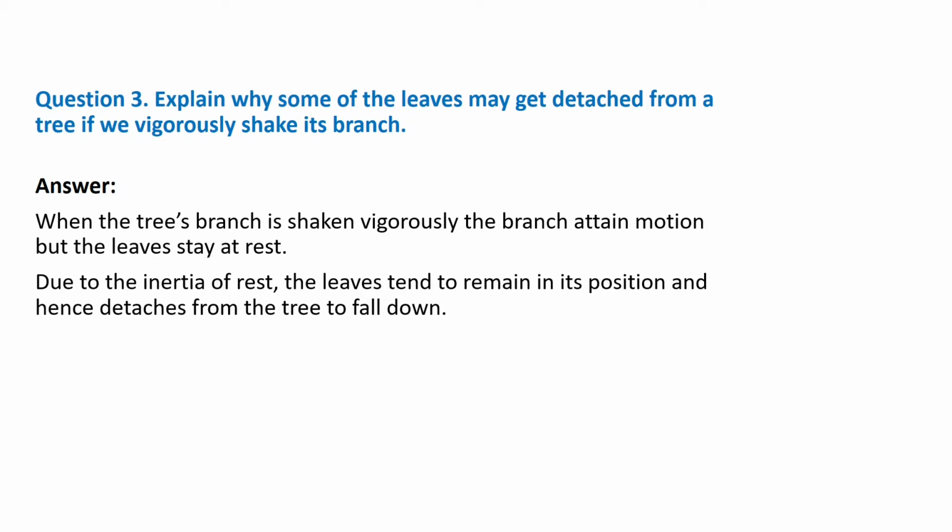As we know, a body doesn't want to change its state, either at rest or continuously moving. Initially the branch and the leaves are in the rest position, but as we apply force on the branches, because of the inertia of rest, the leaves tend to remain in the same rest position, and hence they get detached from the tree and fall down.